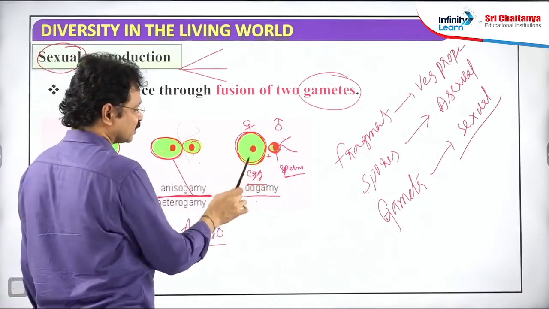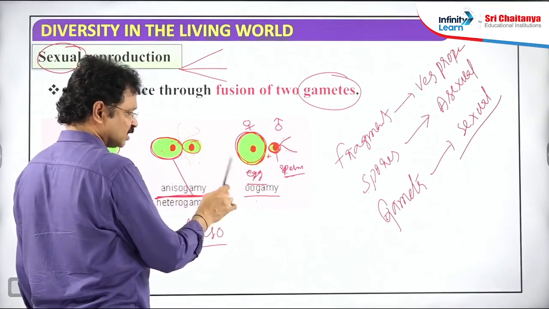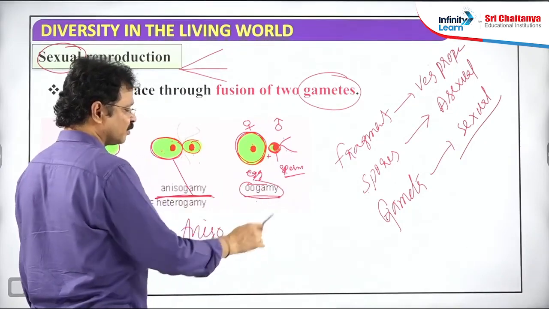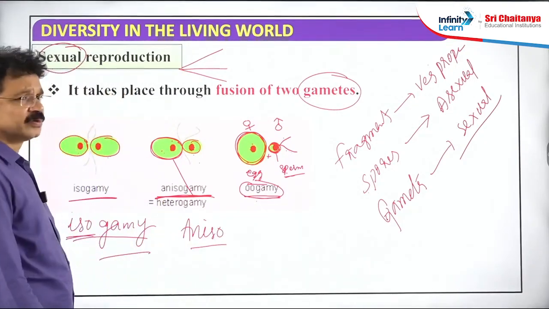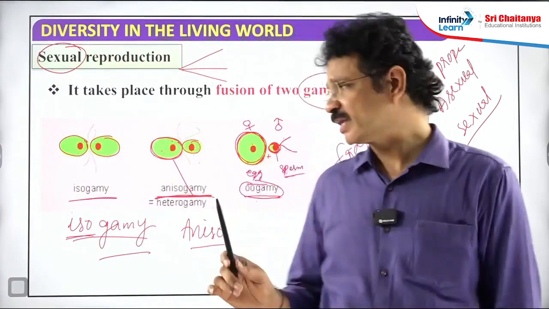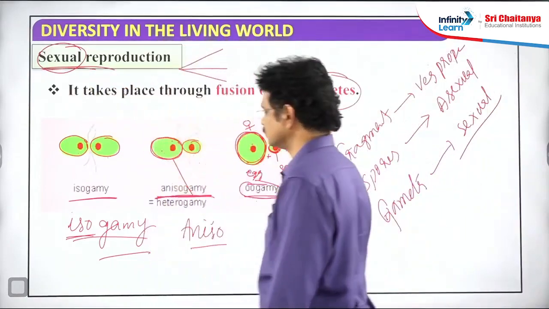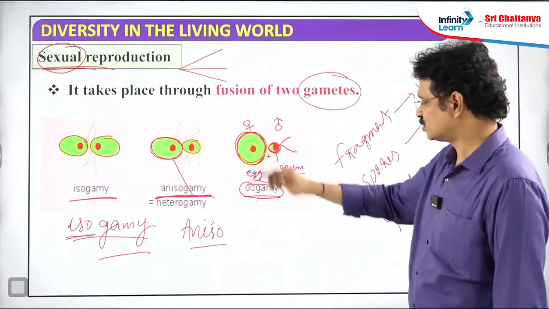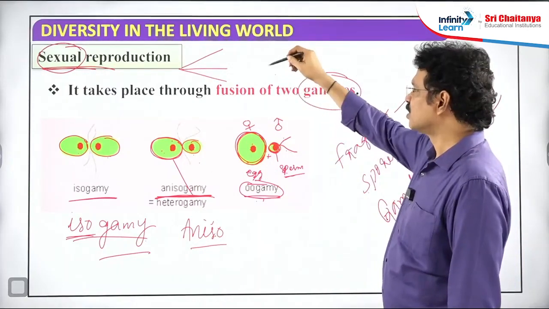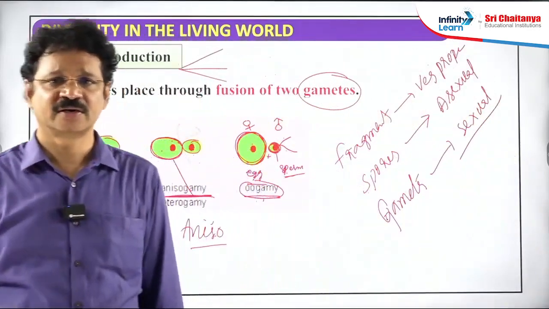In these two gametes, one is motile or non-motile, and the egg is stationary, and structurally both differ. This kind of gametic fusion is called oogamy. In algae only, in the entire living world, algae can exhibit three types of gametic fusions in sexual reproduction: isogamous, anisogamous, and oogamous types of sexual reproduction. These are found in algal members only, not in bryophyta, not in pteridophyta, not in gymnosperms.